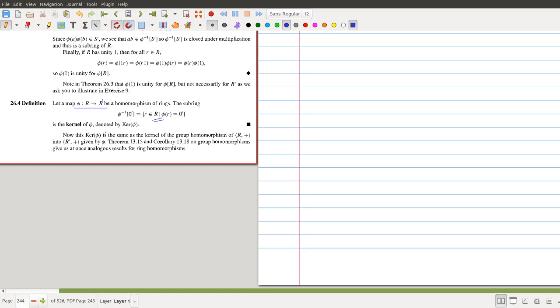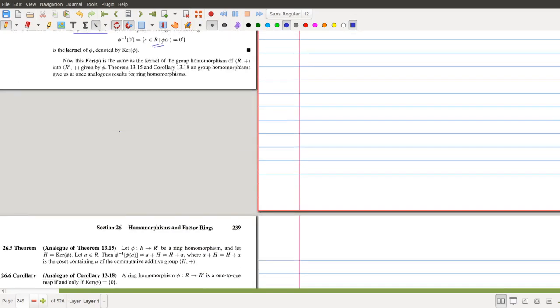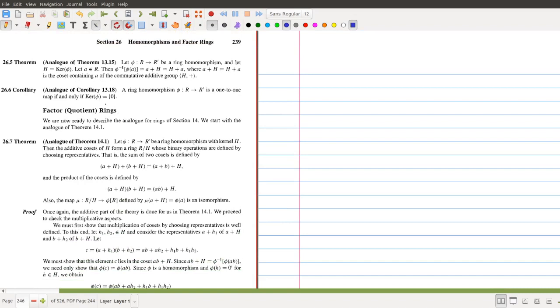You can still prove this kernel is a subring of R, and the kernel satisfies some nice properties that we have discussed in the last topics of this section. Now we have some property. If H is the kernel of phi, then phi inverse of the singleton set phi of A, we have already proved in the case of groups, is the left coset of the kernel.